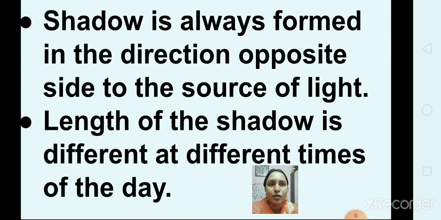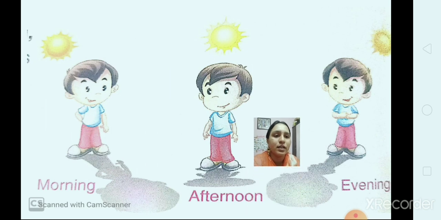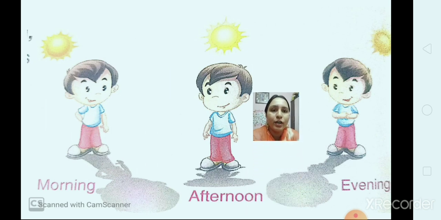Shadow due to the sunlight is shortest at noon. Means in the afternoon the shadow is shortest and longer in the morning and evening. Okay? You can see this in the example. Here a boy is standing in the sunlight. You can see the shadow of the boy in the morning and evening is longer and it is shortest during the afternoon.